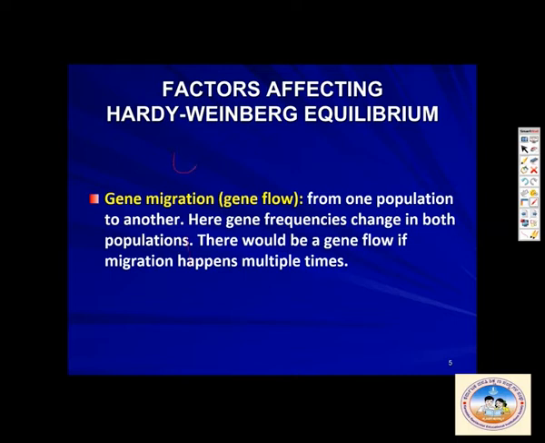Let us consider there is a population A and a population B. Some people are coming from population A and joining B. So A will also change, because it is losing some individuals, whereas B will change because somebody is getting added to this population. So you have to remember that gene frequencies change in both populations. There would be a gene flow if migration happens multiple times.